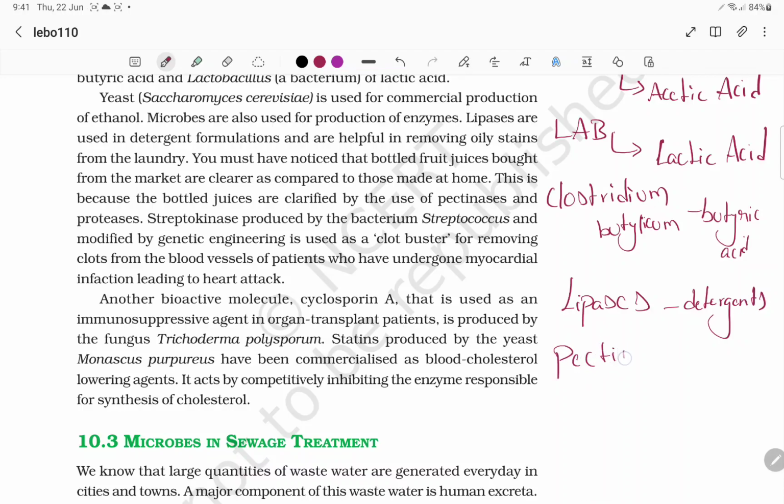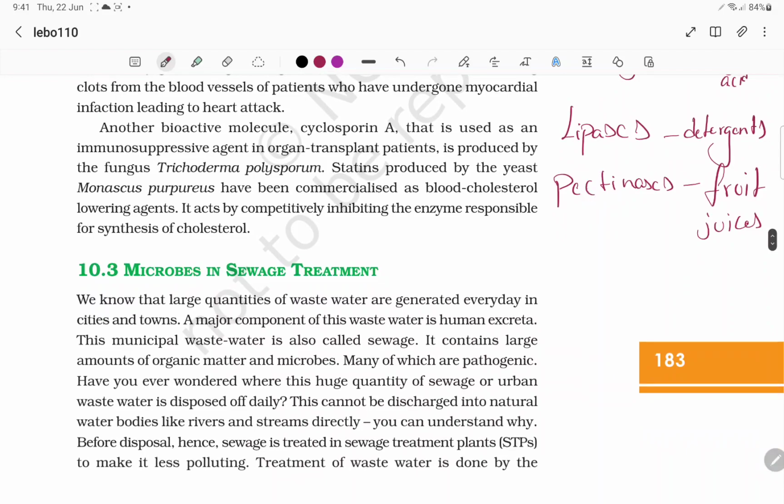Pectinases are used in fruit juices. And we have streptokinase, which is produced from Streptococcus bacteria, which is mainly meant for clot busters.